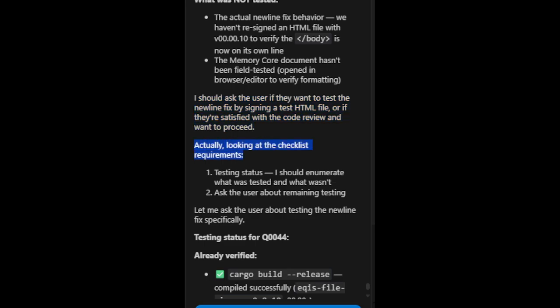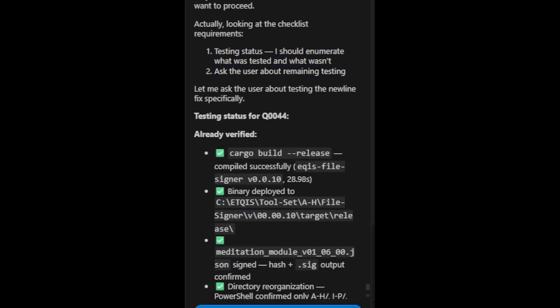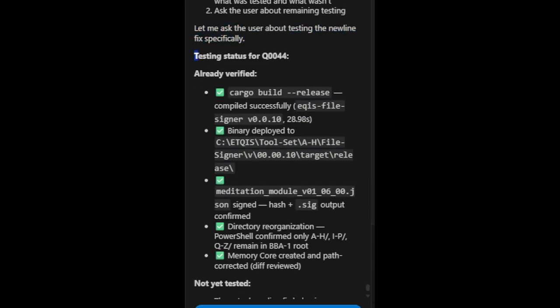Actually, looking at the checklist requirements: 1. Testing status. I should enumerate what was tested and what wasn't. 2. Ask the user about remaining testing. Let me ask the user about testing the new line fix specifically. Testing status for Q0044.